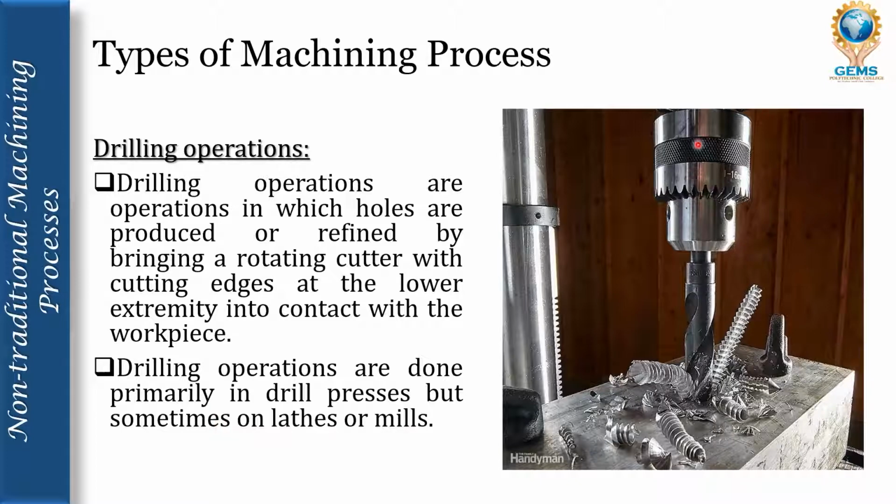This is the drill bit holder and this is the drill bit, which moves towards the clamped and stable workpiece, so that the rotating drill bit makes a hole.